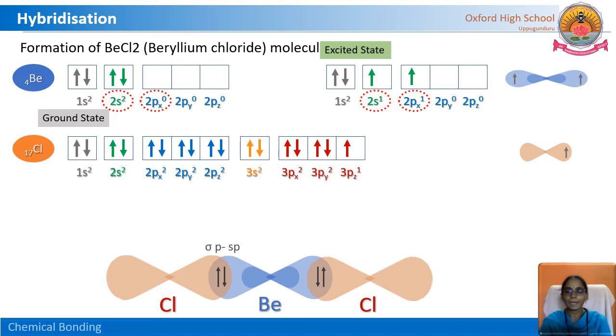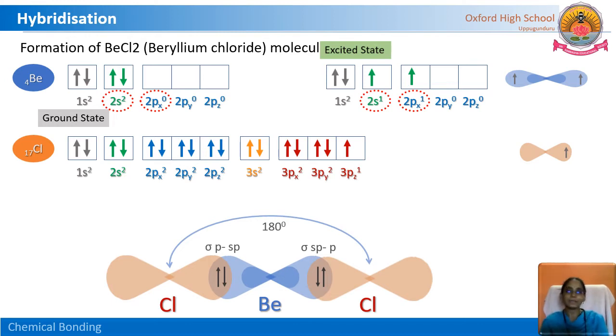between chlorine and beryllium, sigma sp and p, because the overlap is between the p orbital of chlorine atom and the sp hybrid orbital of beryllium atom. Similarly, on the other side, the sigma sp and p bond. This is a sigma bond, it is a covalent bond. So the bond angle between beryllium and chlorine is 180 degrees. The shape is linear.